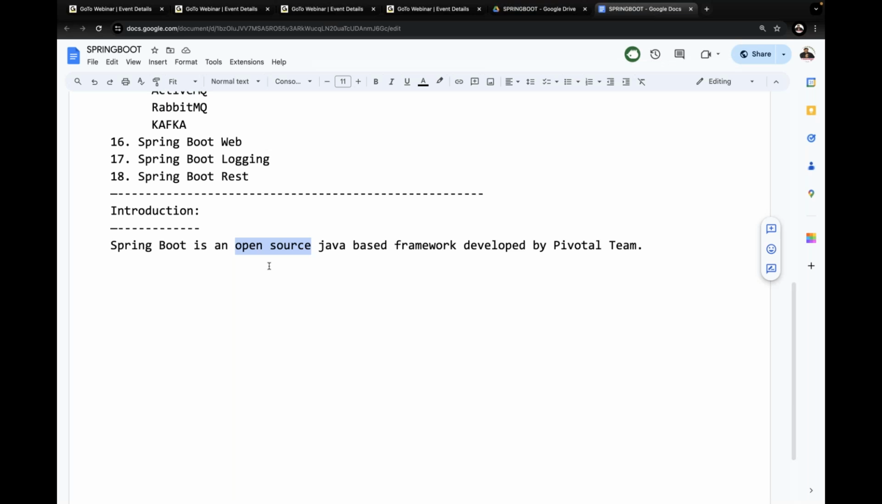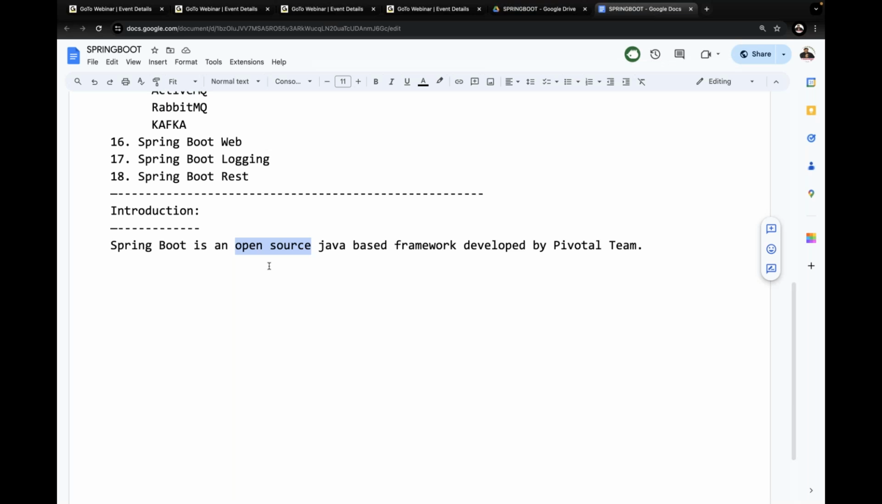But what is the meaning of open source? Open source means that along with the framework, along with the product, the source code automatically comes. Java is open source. When we install the Java software, the source code automatically comes to us. Once the source code is there, we can customize it and modify it as per our requirement. This is the meaning of open source.